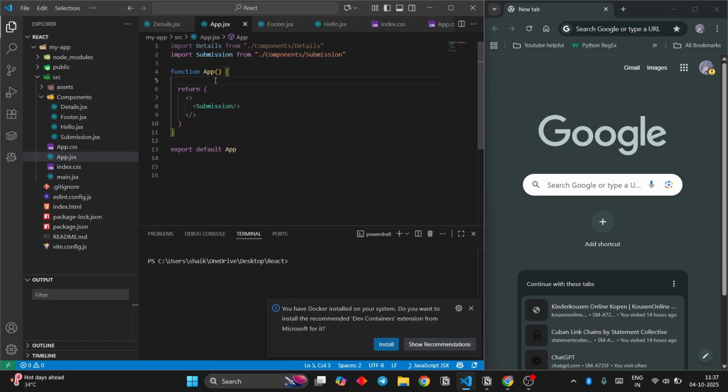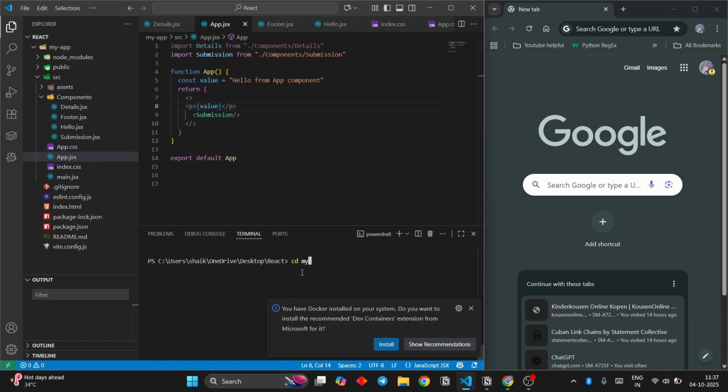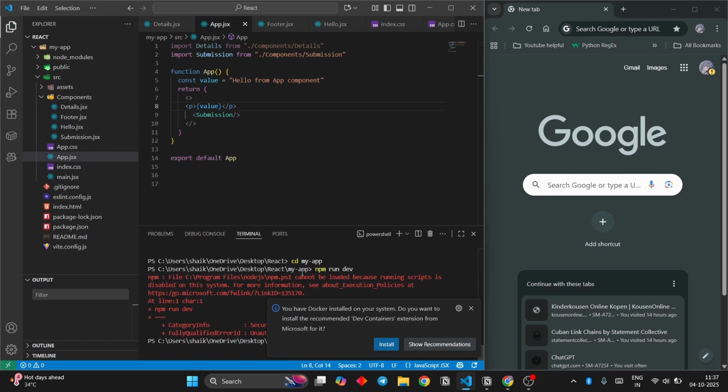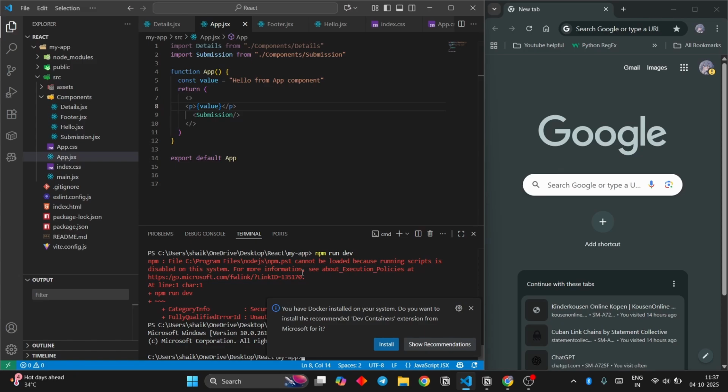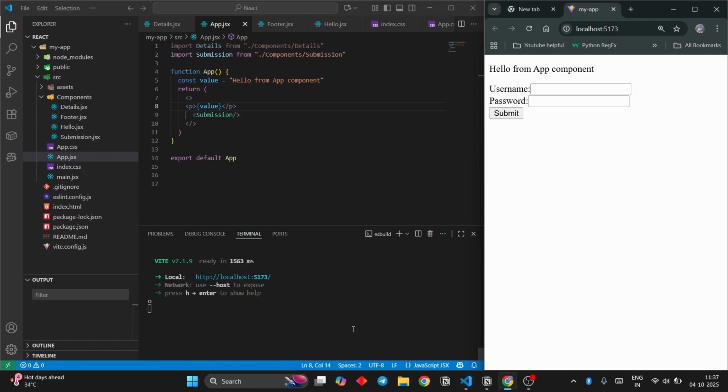Previously, we learned about variables, right? So, const value is equal to hello from my app component. Now I can only use this value in this component. Let me run this project. npm run dev. Now I can only use this value in this component.